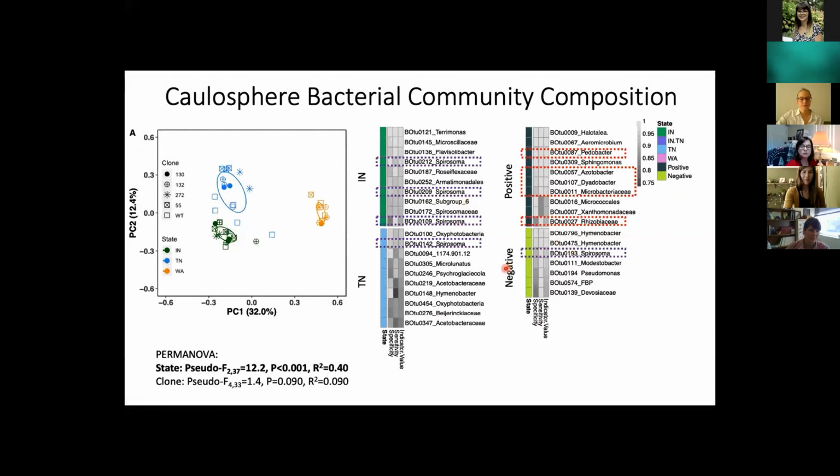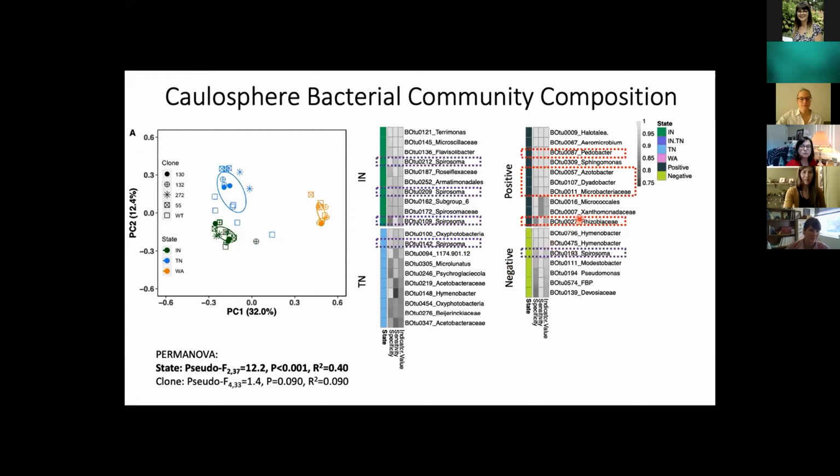Spirosoma is a common endophyte that is recovered from many plants. However, its role in the microbiome is not well understood. So that's one avenue of research that we need to continue and follow up on. Interestingly, in the TCD positive trees, we found bacterial species identified as diazotrophs. Diazotrophs are nitrogen-fixing bacteria.